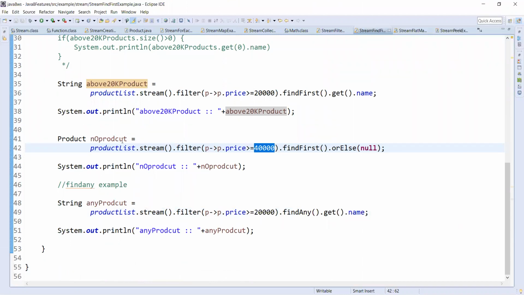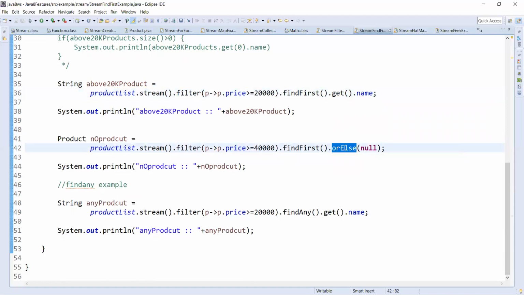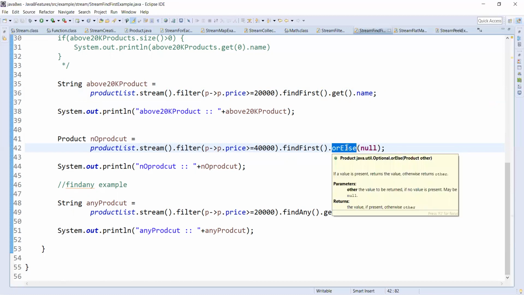So to avoid null pointer exceptions, we can use orElse. If you just call .get, it will give a null pointer exception. But orElse(null) will give the product if the product exists, otherwise it will return null.